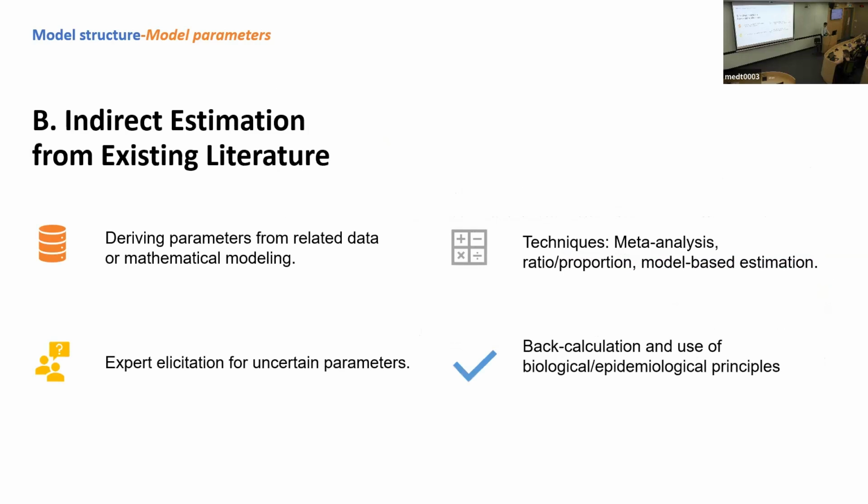For the second part, we can use parameters from other modeling studies or from a meta-analysis, or use expert opinions to make a best guess of the data. We can also use back-calculation: if we know the hospital admission rate, we can consider the progression rate from the colonized part to the infection part.